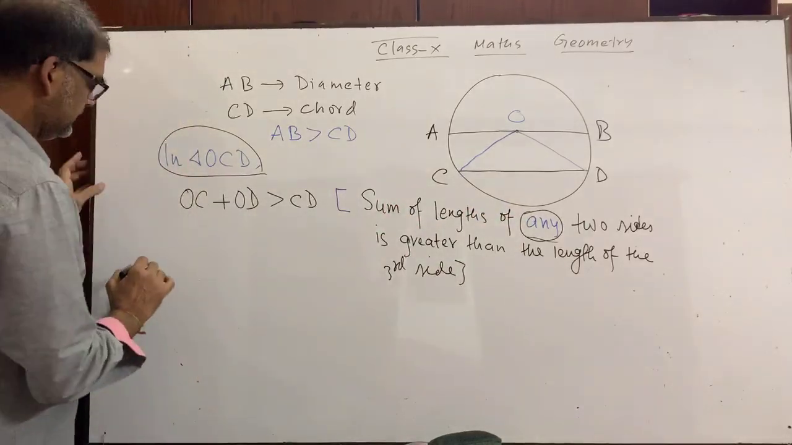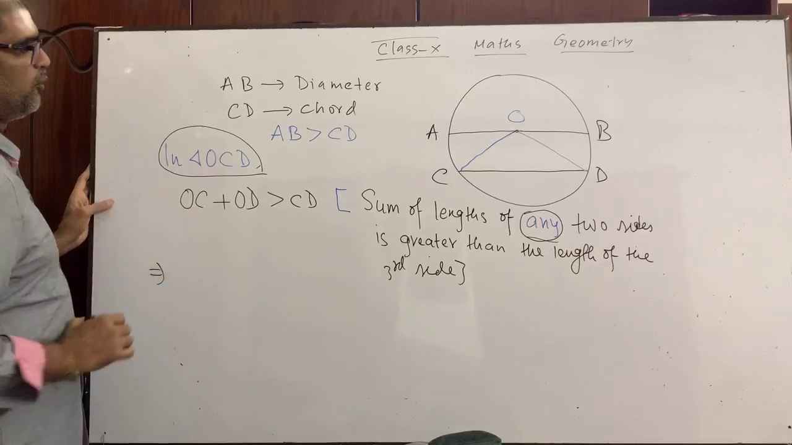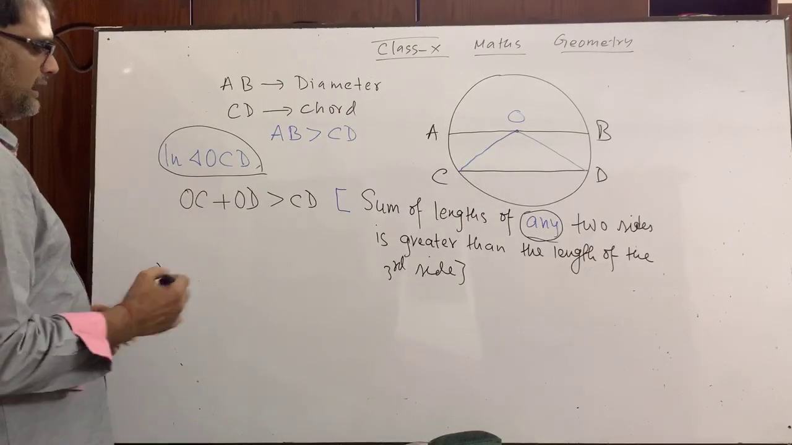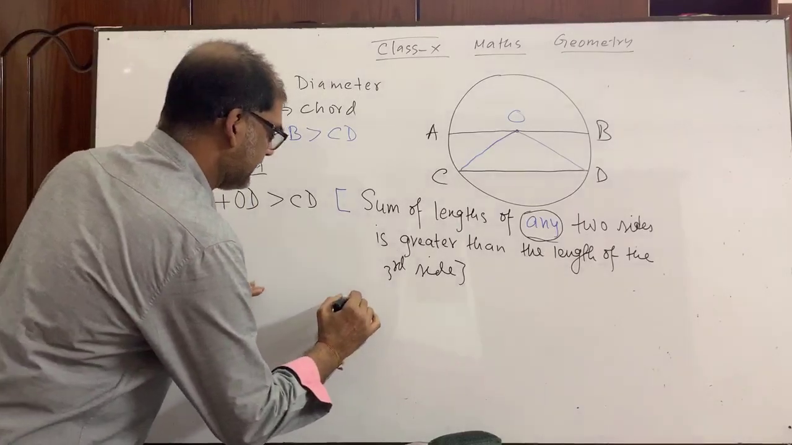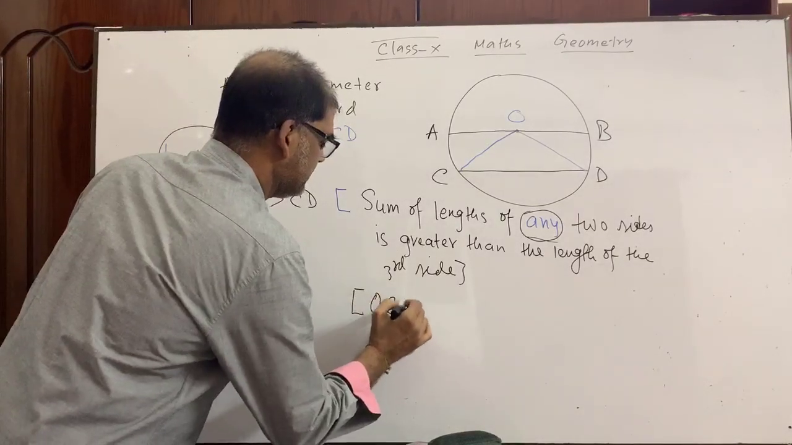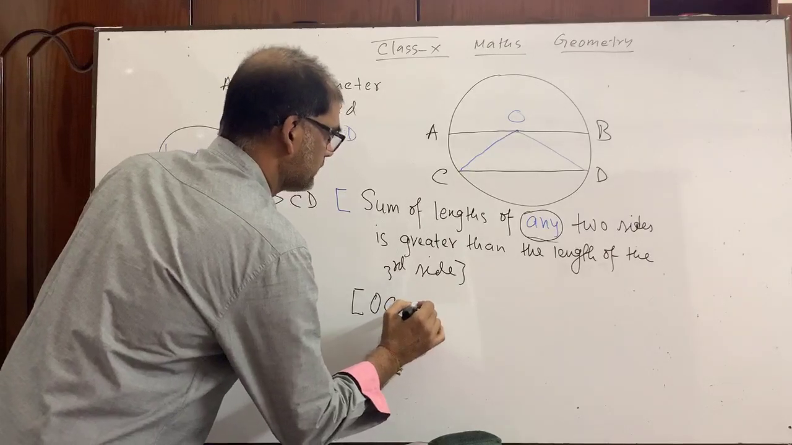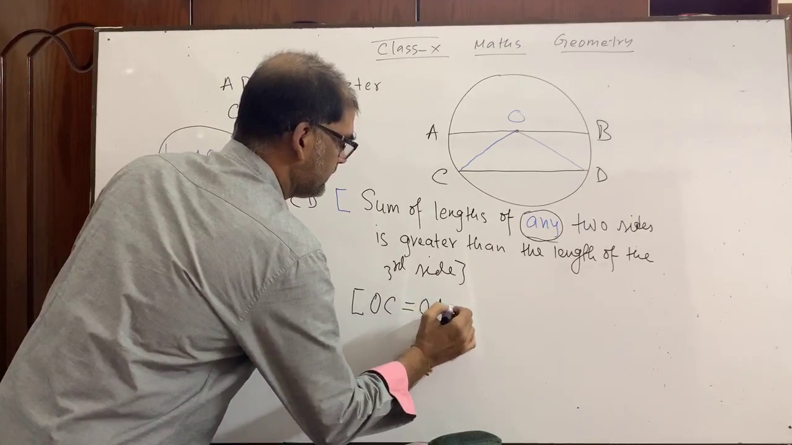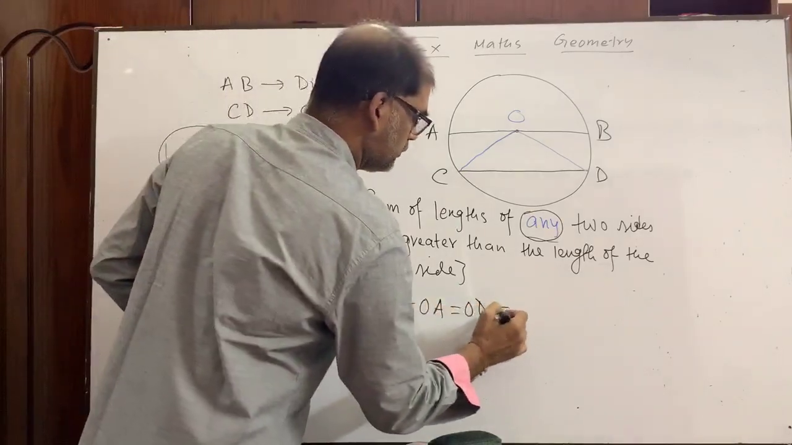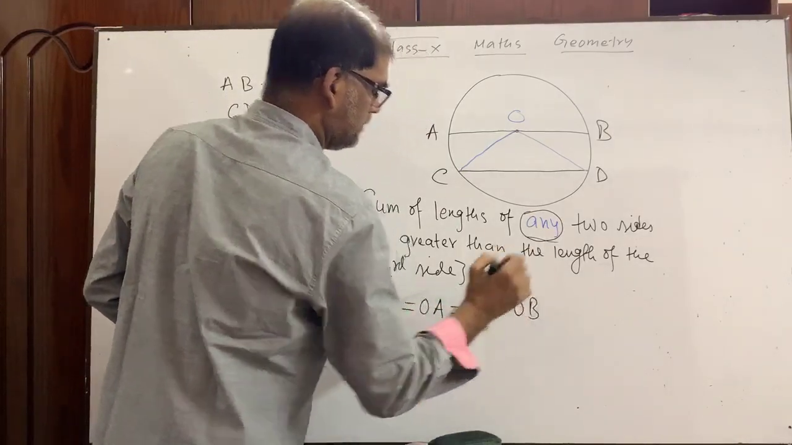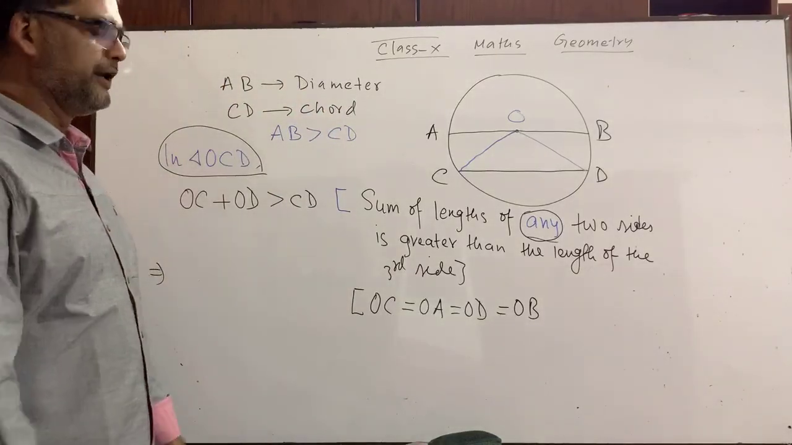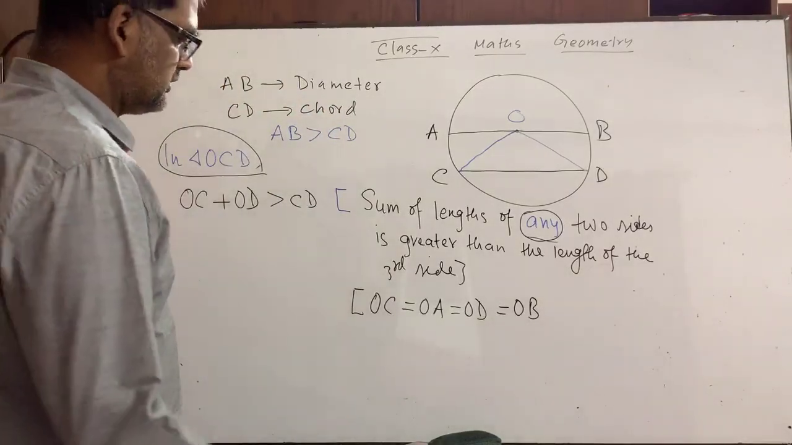Now you see what is OC, what is OD. Suppose we can write, you see, OC equals OA equals OD equals OB. Why are they equal? Who can tell me why they are equal? Because, write down